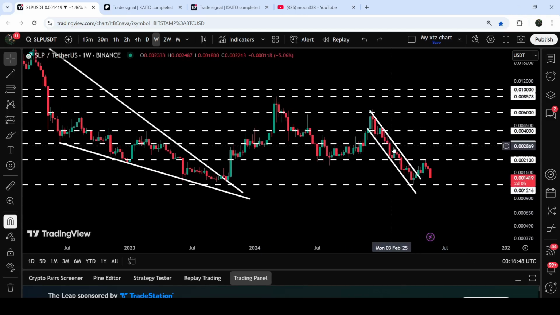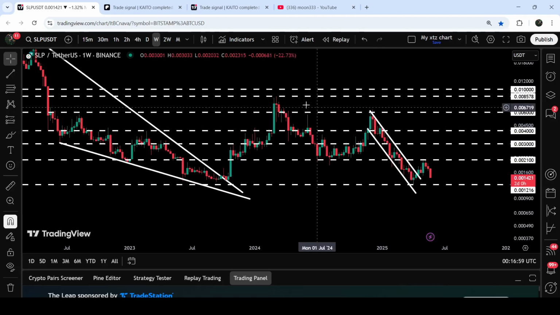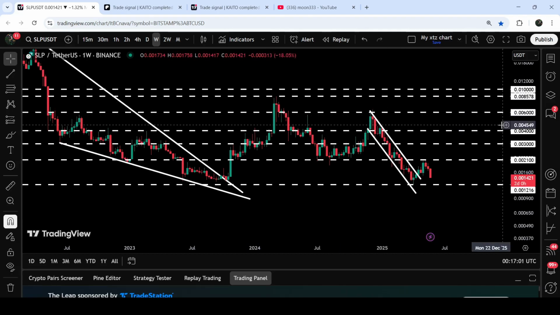Now if you take a look at the target for the breakout from this channel, because we have broken out of this quite long channel, sooner or later the price can start another massive reversal from here to hit the target for this breakout. And that target will be here at the top of the channel at $0.006.